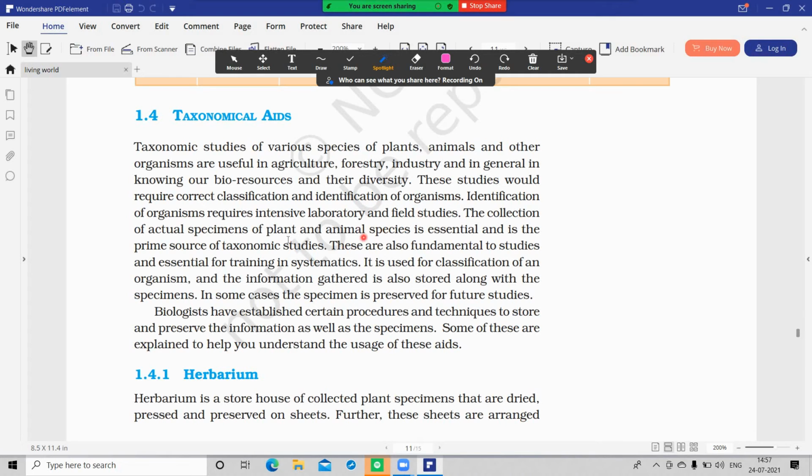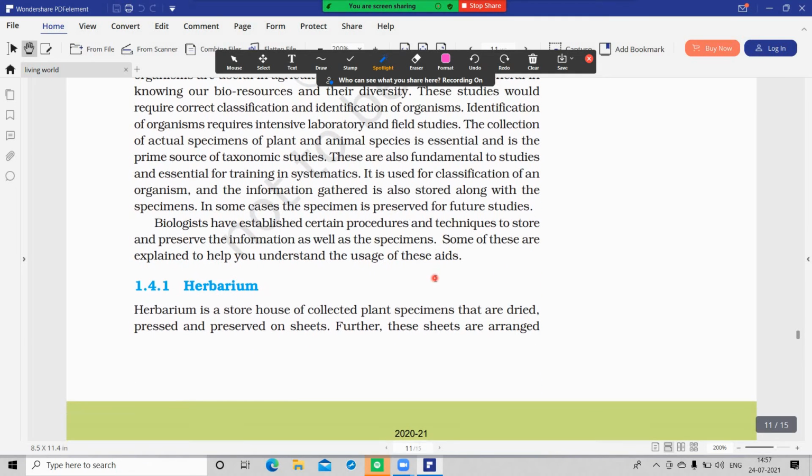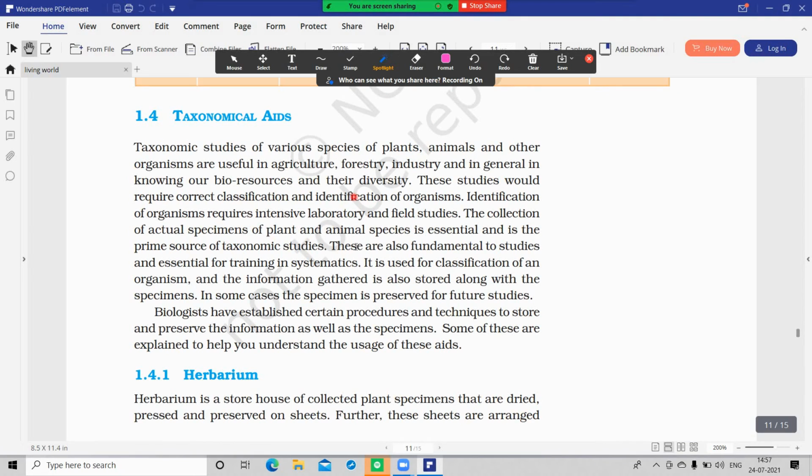This is also important. What is the primary source of taxonomical studies? Collection of plant and animal specimens is the primary source of taxonomic studies. This information is gathered and preserved for further studies. In some cases, the specimens are also preserved. That is not important. The upper four lines up till here are important. Yes or no questions may come from this para, so read this para thoroughly.